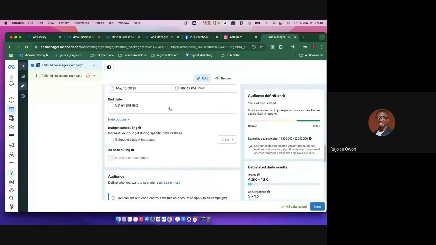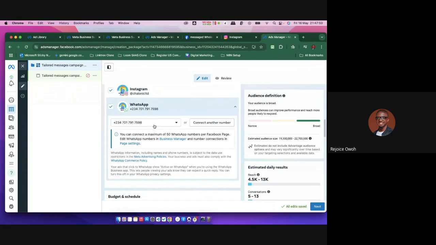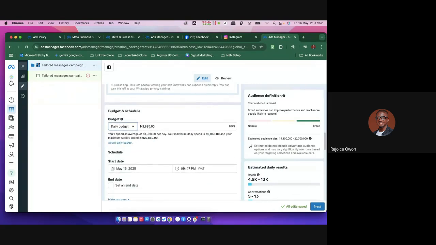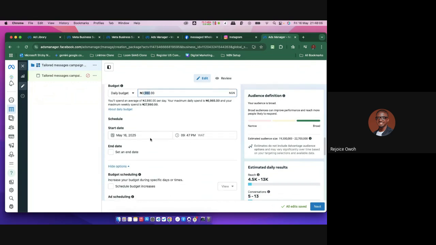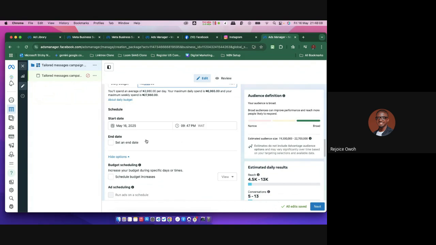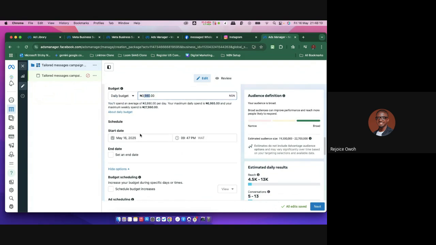Imagine, for example, I funded that account. Now that ad account will be like 25 million naira or something, right? Let me bring it down to 25,000 naira alone, and I set the budget at 3,000 naira, running around 3K every day for 30 days. They will approve the ad, but whenever the money in that account finishes, it will end.